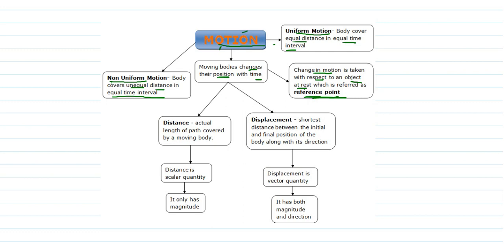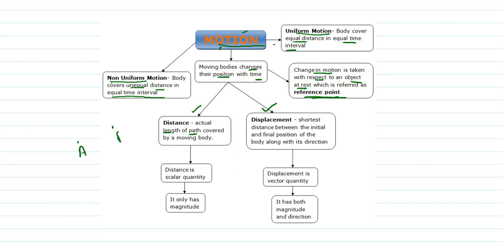Now student, when an object is in motion, it covers some distance, or we can say it covers some displacement. Now what is distance? Distance is the actual length of path traveled by the body.